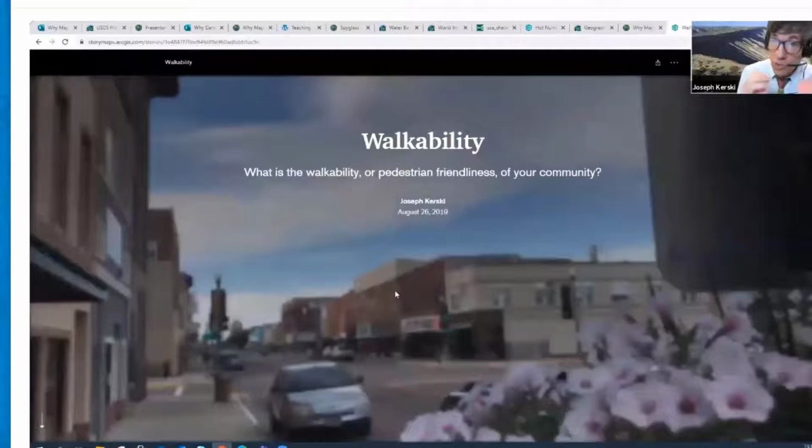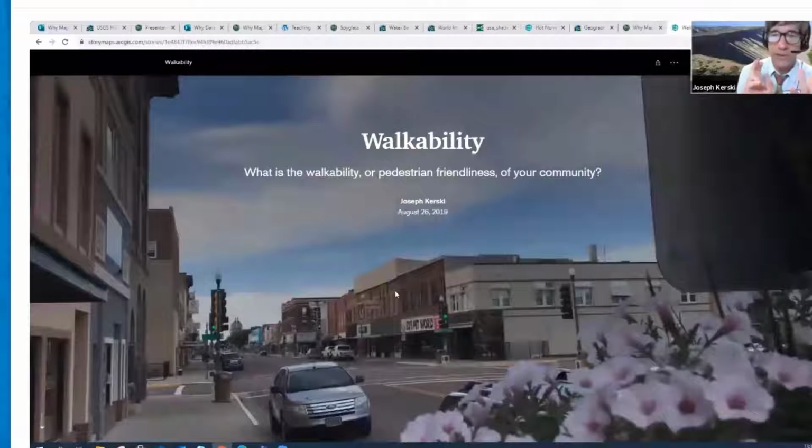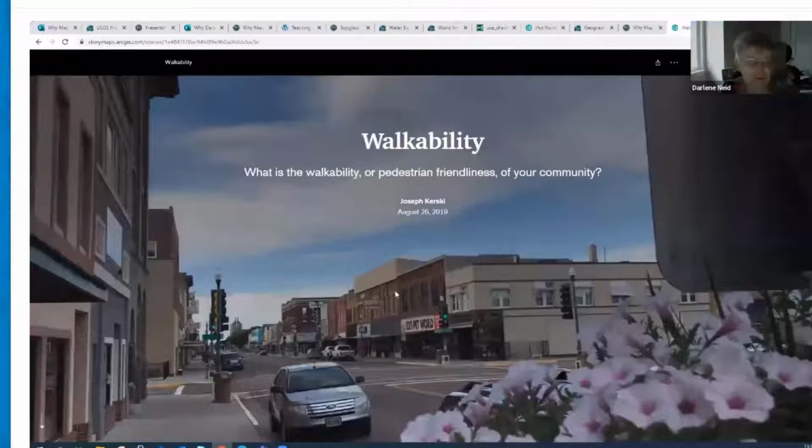So in this story maps, there's another story map. We looked at the hot number story map, the Titanic story map. Here is my story map on walkable neighborhoods. So in this case, I was up in South Dakota for the South Dakota GIS, Geographic Information Systems Conference, and I was in Mitchell. How many of you have been to Mitchell and you know what is that structure in the background? Darlene, what's that structure with the dome in the background in Mitchell? It's the Corn Palace. The Corn Palace. I highly recommend.